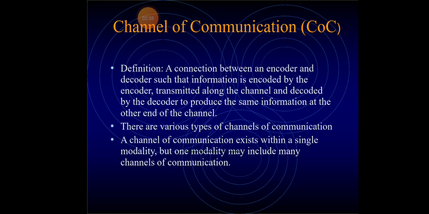Next is channel of communications. What is meant by that? It is a connection between an encoder and a decoder, such that the information is encoded by the encoder, transmitted along the channel, and decoded by the decoder to produce the same information at the end of the channel. There are various types of channels of communications, and they exist within a single modality.